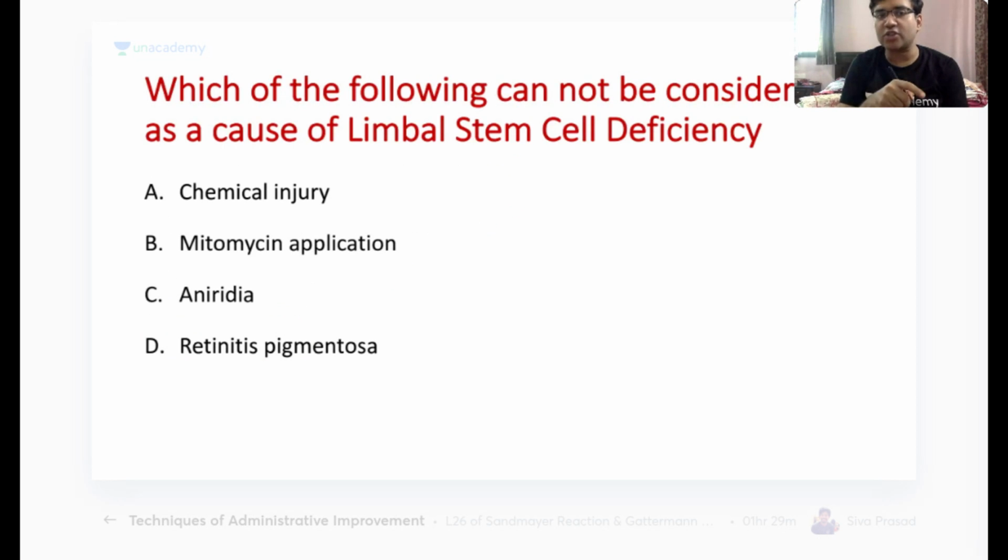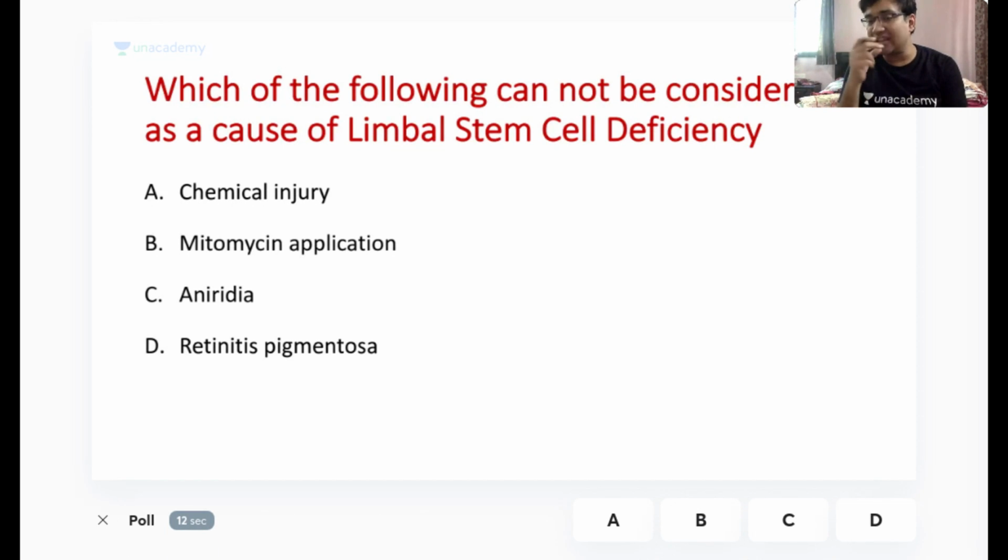And we have the next question for you. Which of the following cannot be considered a cause of limbal stem cell deficiency? Whenever you see these types of questions, it is very important to see the word not or all of the above, because sometimes you do silly mistakes by not reading the question carefully, and your rank goes 500 ranks down in 1 minute, where you could have done better.